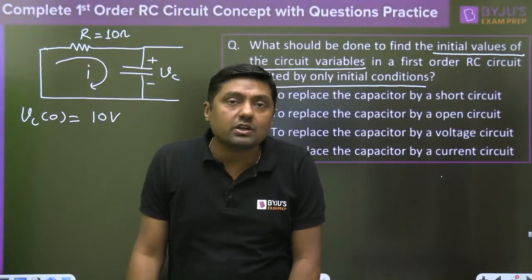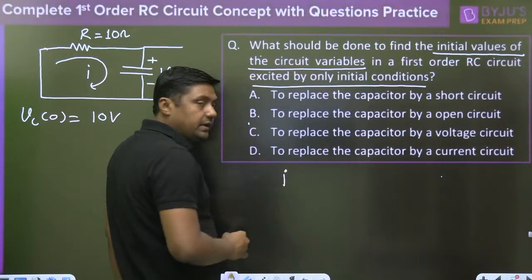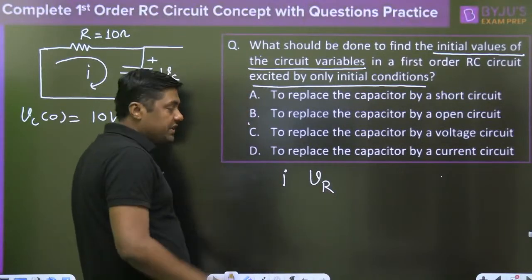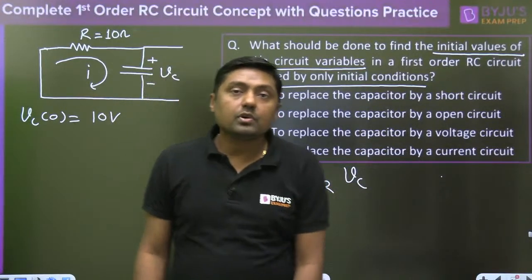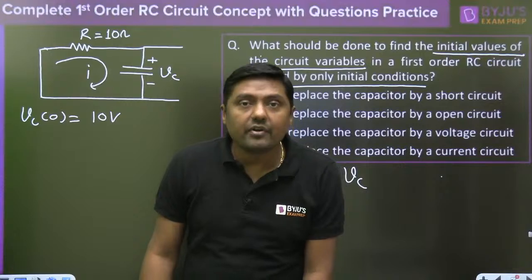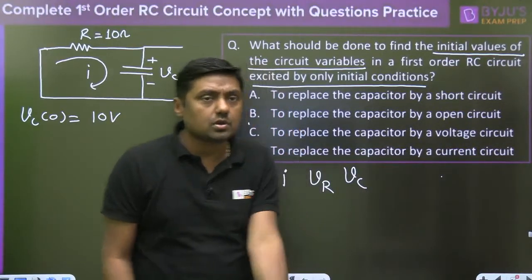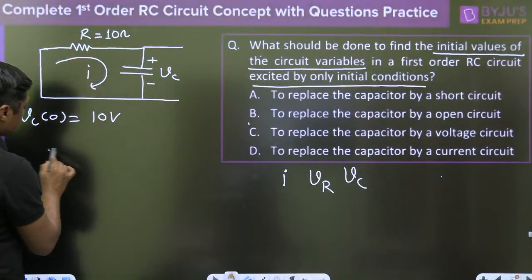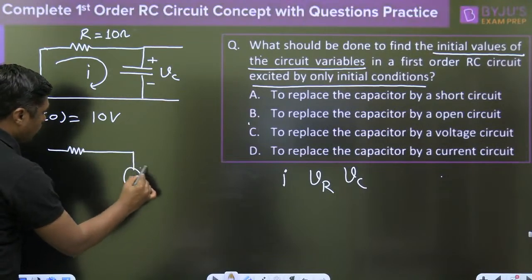First of all, what are the variables? I is the variable, the current. VR is the variable, the voltage across the resistor. VC is the variable, the voltage across the capacitor. So these are the three variables. What are the initial values? Initially, this capacitor will be replaced by a voltage source.